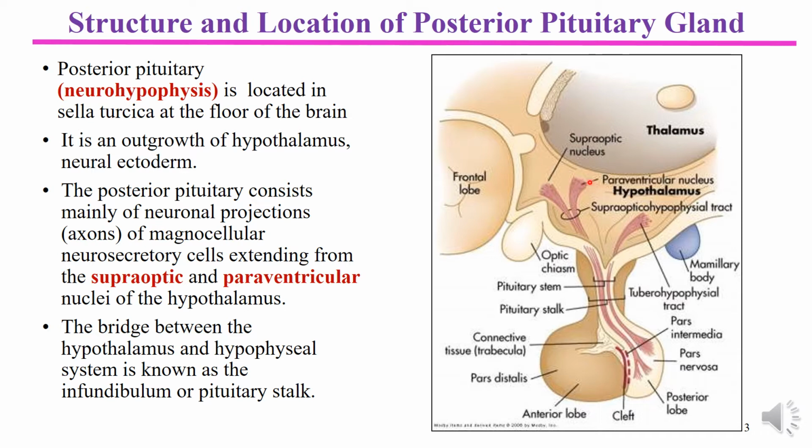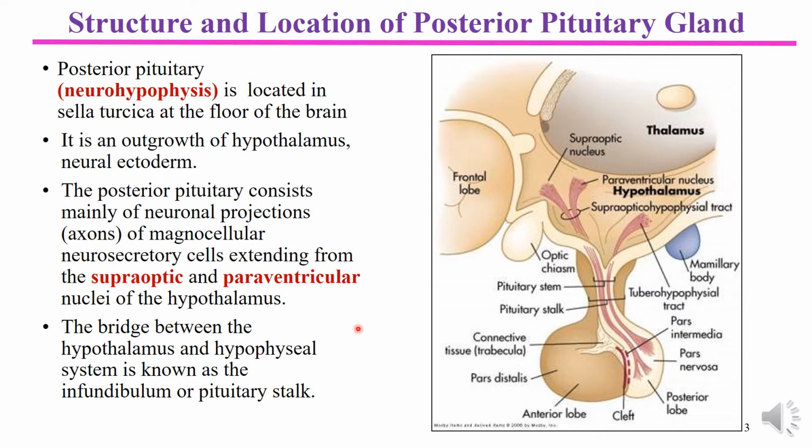These are the projections of magnocellular neurosecretory cells, which extend from the supraoptic and paraventricular nuclei of the hypothalamus. These are the actual secretory cells of the hypothalamus, and they manufacture two important hormones of the posterior pituitary.